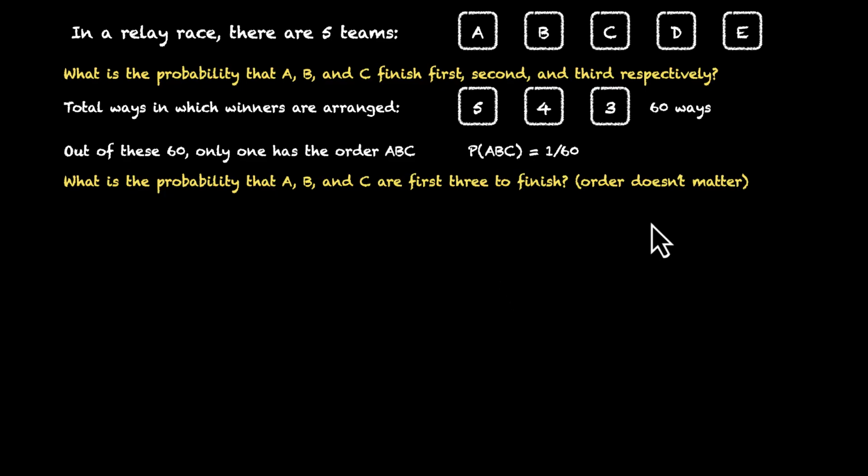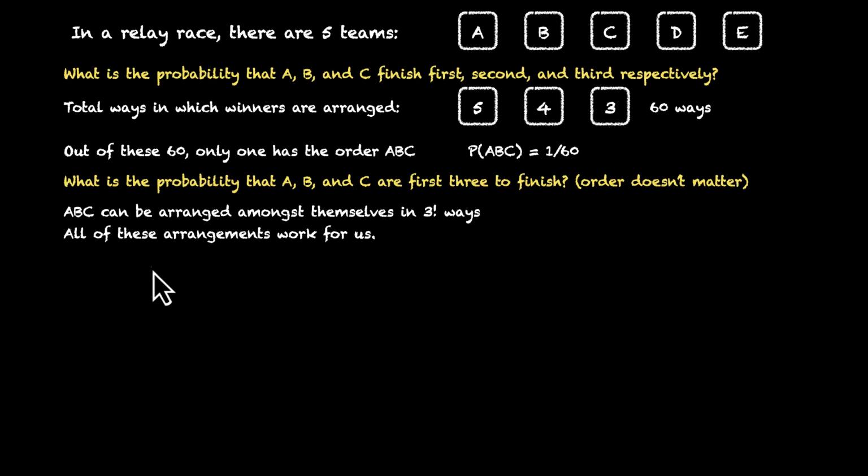Okay. So if the order doesn't matter, A, B, and C can be arranged amongst themselves in 3 factorial ways, and they can still all 3 be winners. 3 factorial is 6, which means there are 6 such arrangements where we have A, B, and C winners. All of these arrangements work for us. So probability of A, B, and C as first 3, that's going to be 6 upon 60. That's going to be 1 by 10.